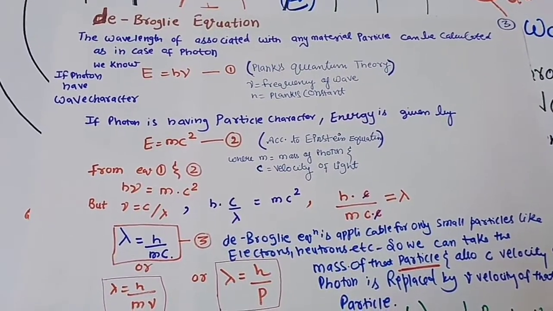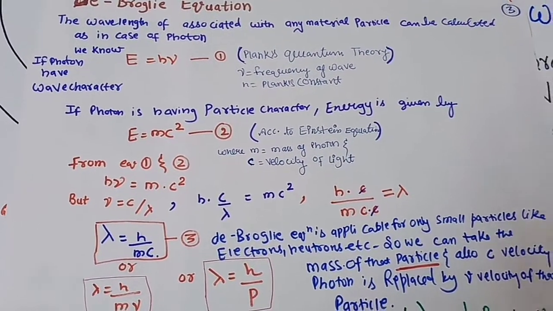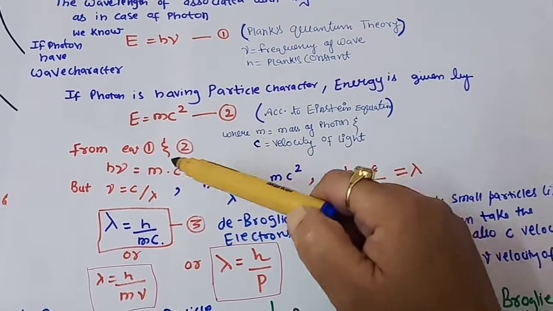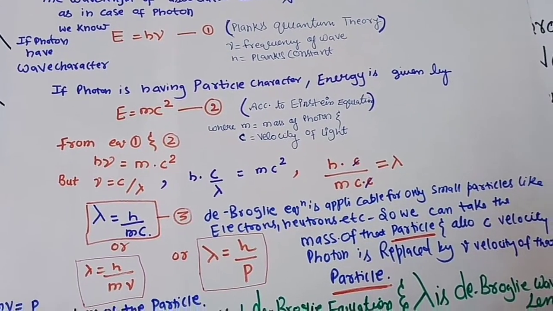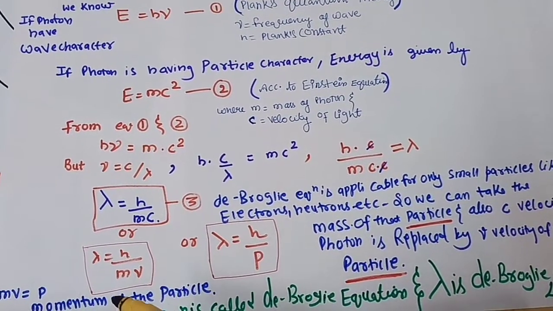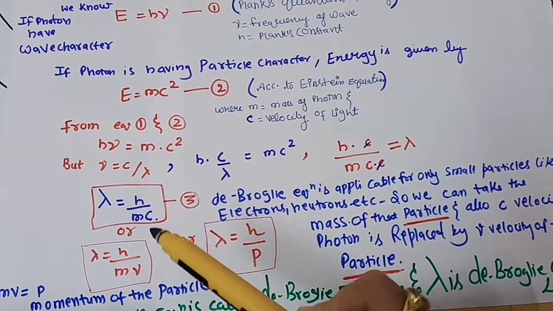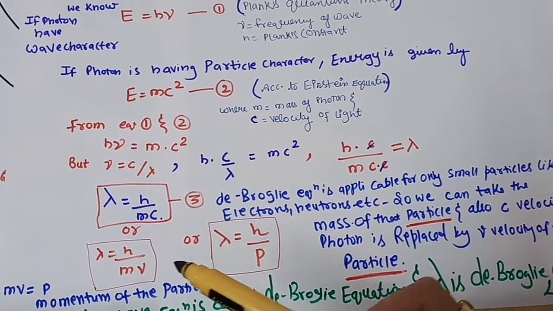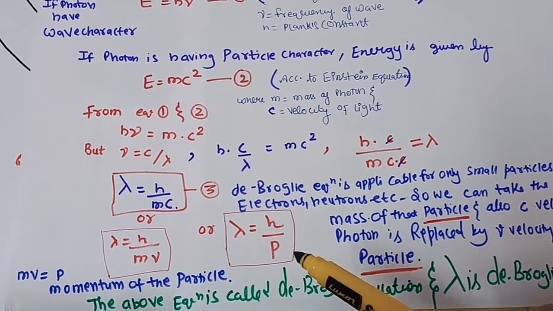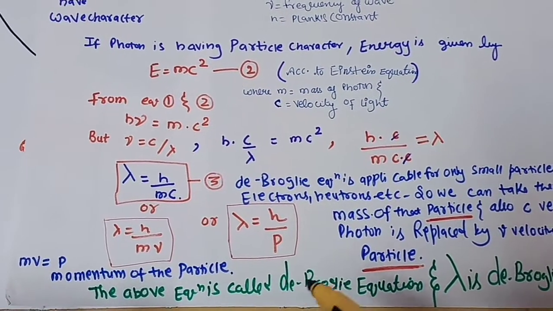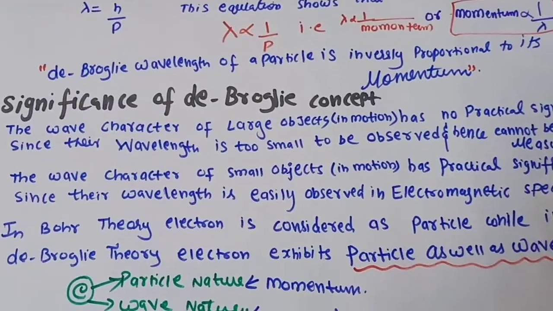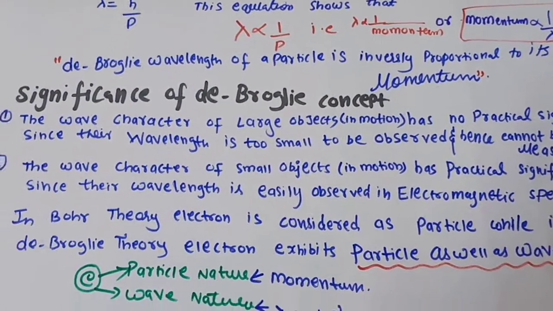So students, let us say this equation once again: E equals h nu and equals mc square. We will equate both these equations. So what you will get is h upon mc equals lambda, and we will also write v in place of c, and substitute p in place of the product of mass and velocity, that is the momentum. So this equation is known as the de Broglie relation, that is lambda equals h upon p.